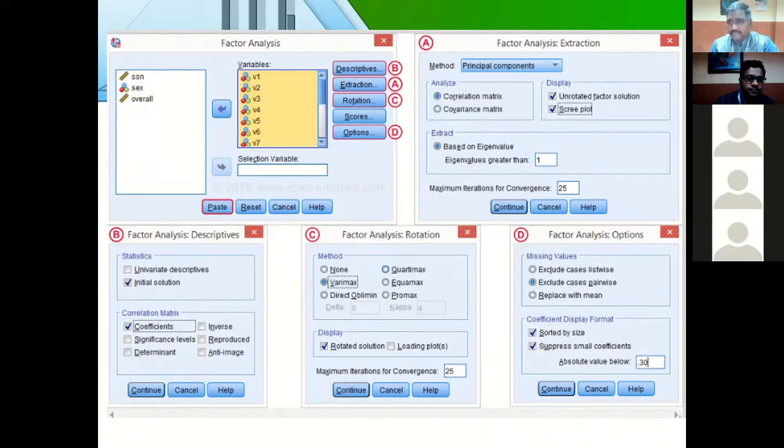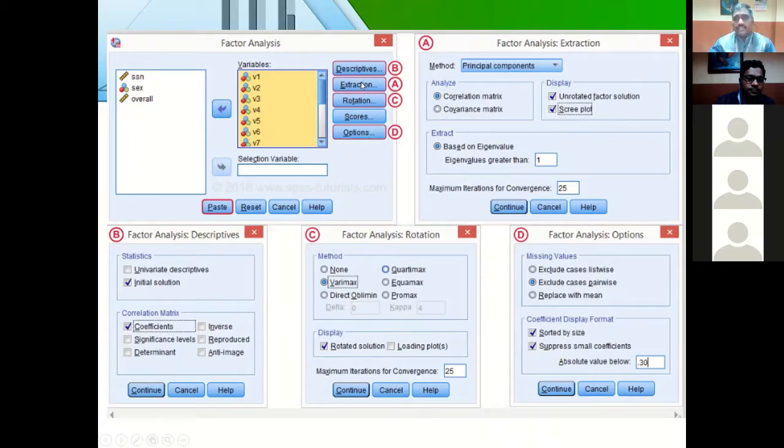Is it clear now? I'll repeat once again. Once you open factor analysis, select all the variables or items on the left-hand side and move them to the right-hand side, as shown in the first screen. See the screen: there are 4 or 5 options, and out of these only 4 options you need to edit. One is descriptives: under descriptives, enable coefficients.